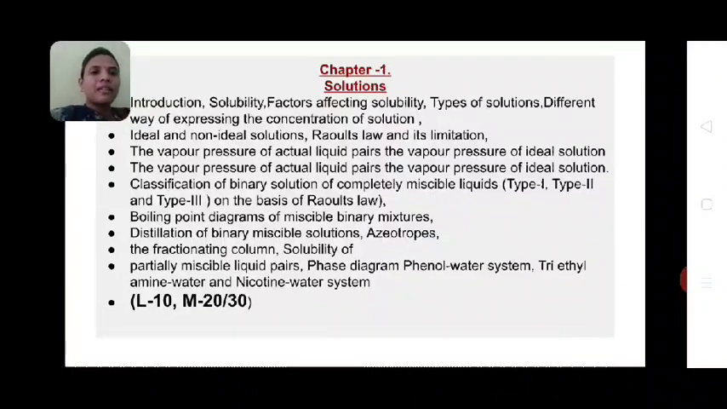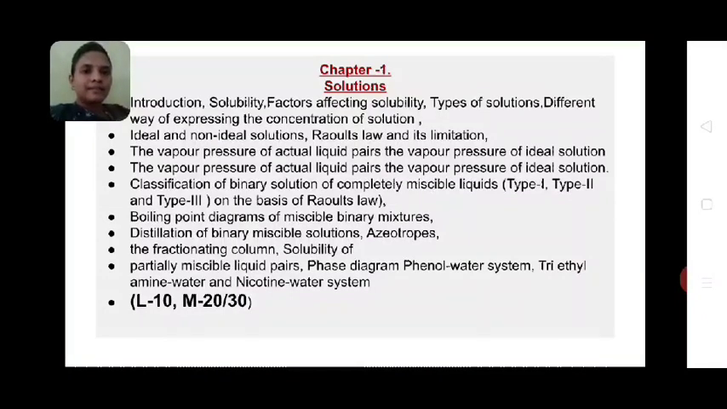After then we will learn the classification of binary solution of completely miscible liquid. We have to learn about three types of binary miscible solution, type 1, type 2 and type 3. This type 1, type 2 and type 3 is classified on the basis of the different shapes of the curve, that is the vapor pressure curve of binary solution of completely miscible liquid pairs. This depends on the basis of Raoult law.